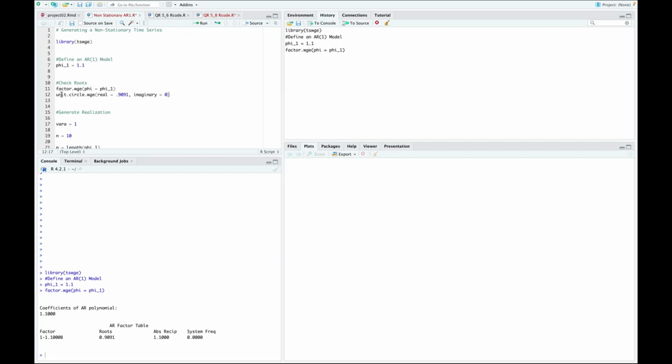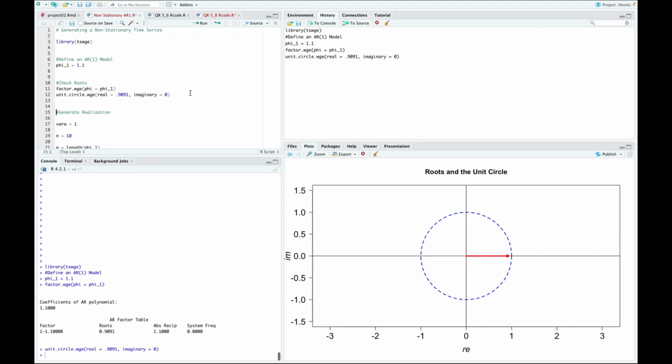Notice that we have the plotting function for the unit circle, which will let us visualize this root. The real part is 0.9091, that's this piece, and it has no imaginary piece, so I've got the imaginary part here being 0. That defaulted to 0, so you wouldn't have to add that in for just a real root, but we've got it in there for completeness. So if we wanted to visualize that root, we could do it just like that, and we see that indeed the root is just inside the unit circle, indicating we have a non-stationary time series being generated here.